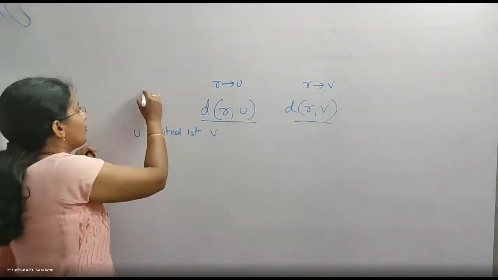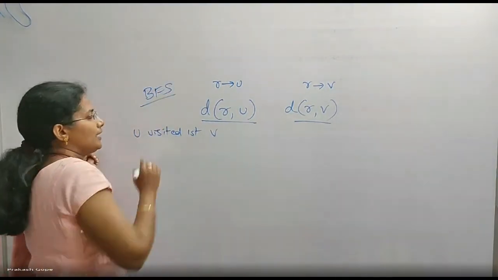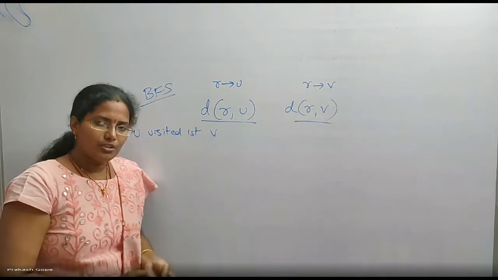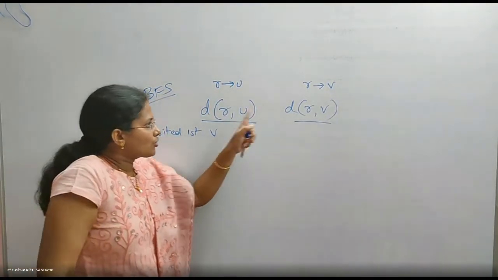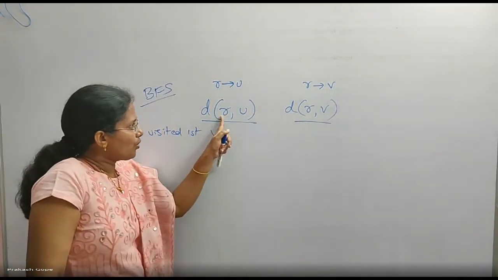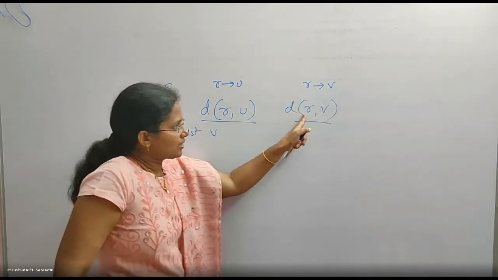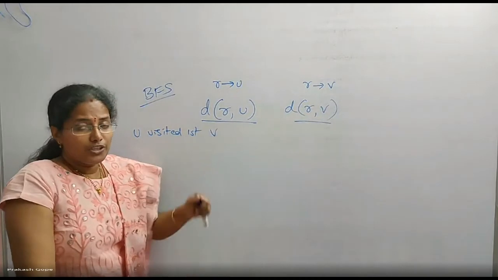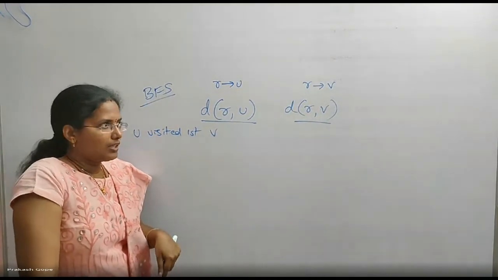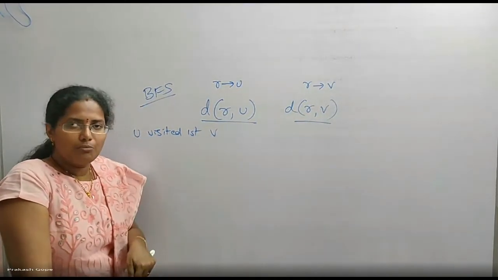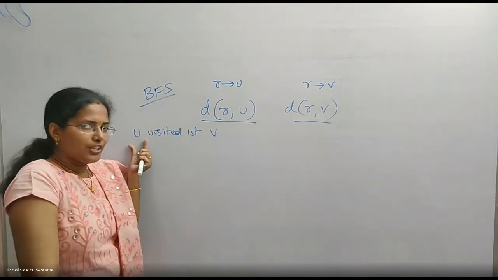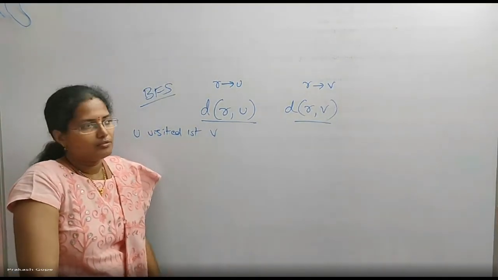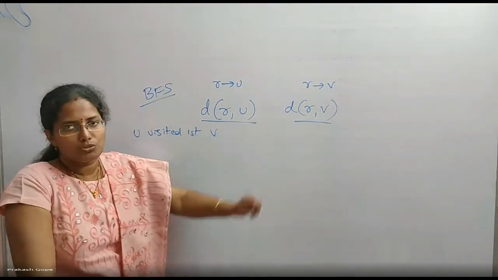I have performed a BFS. It is an unweighted graph. These are the shortest distances from source to U and from source to V. We have done a BFS traversal. When doing that BFS traversal, I visited U first, then only V. Then what is the relation between these two is the question.